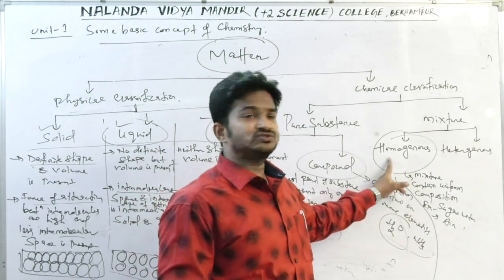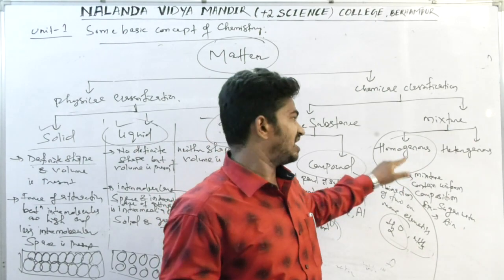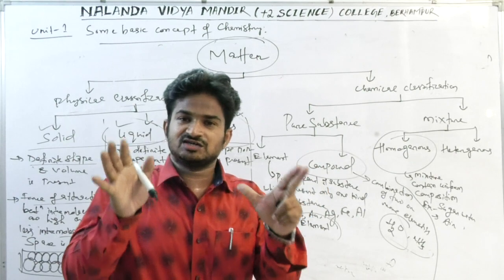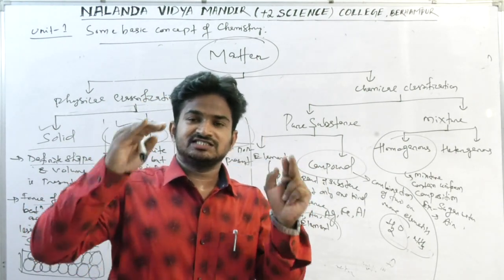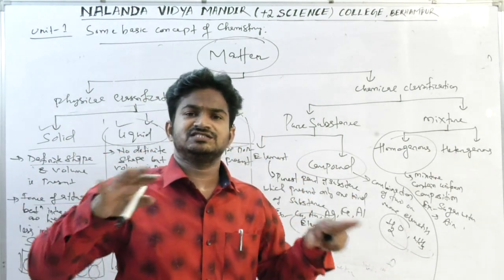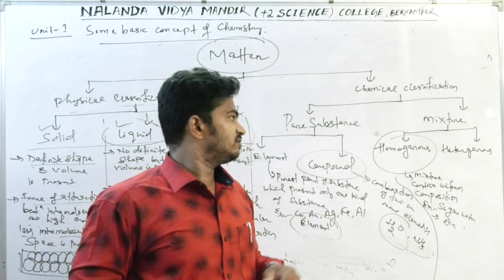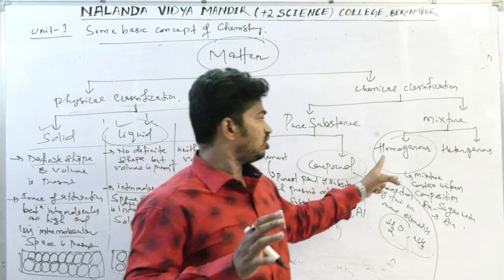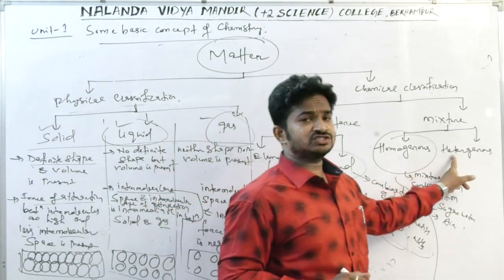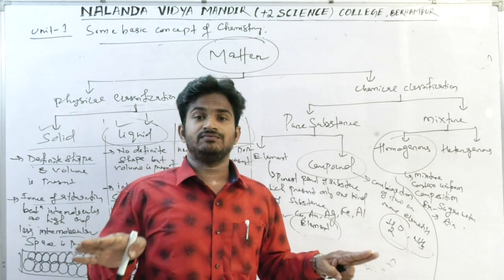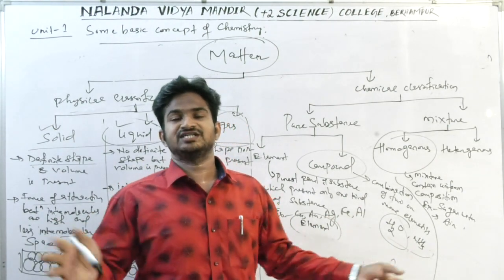The sugar solution and the salt solution are called homogeneous mixtures, meaning the composition is constant throughout the mixture. Heterogeneous means in the mixture there is no uniform composition spread through it.